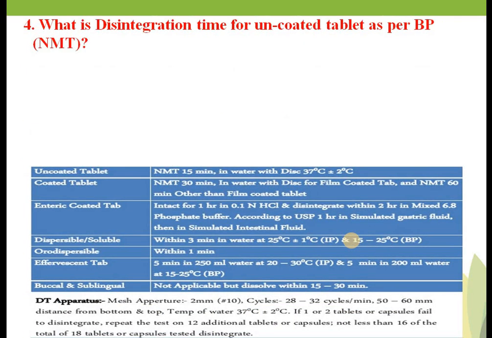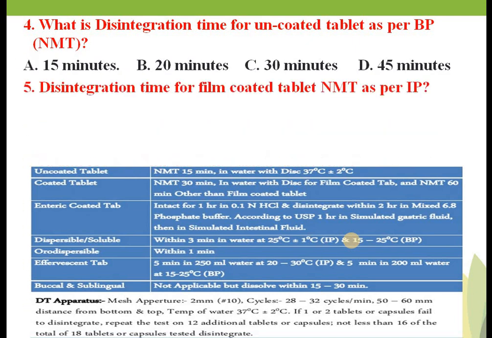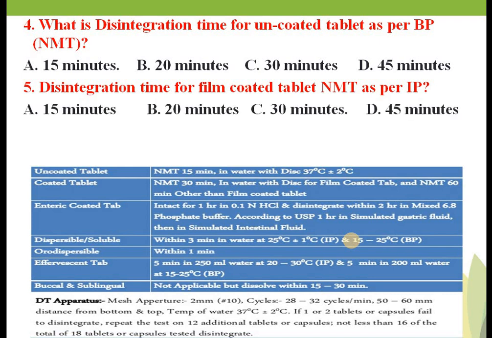So we'll see the next question. What is the disintegration time for an uncoated tablet as per the BP? Now we'll see the options: 15 minutes, 20 minutes, 30 minutes, 45 minutes. Okay, now we'll take the next question. We will discuss the answer later because all three sequential questions will be on the same topic. The disintegration time for a film coated tablet should be not more than, as per IP, your options are 15 minutes, 20 minutes, 30 minutes, 45 minutes.